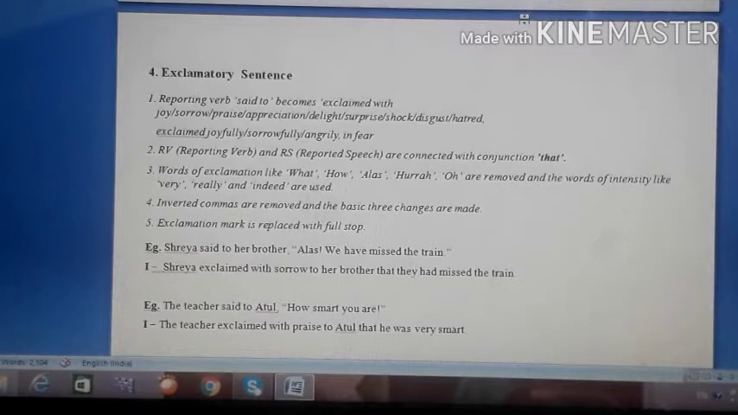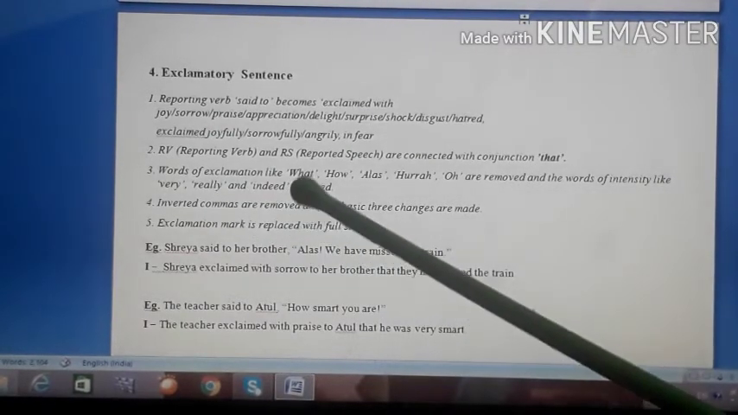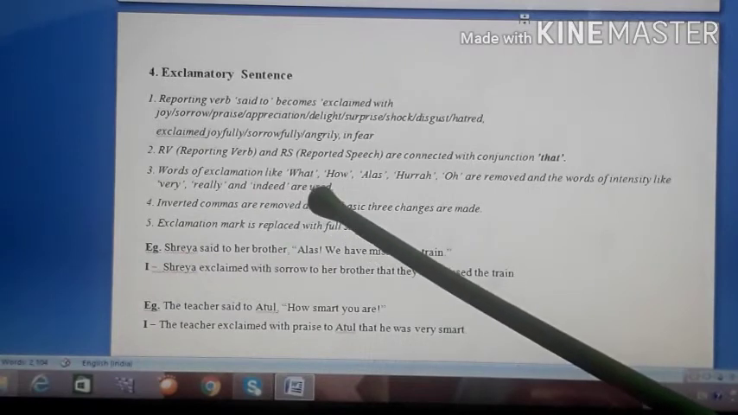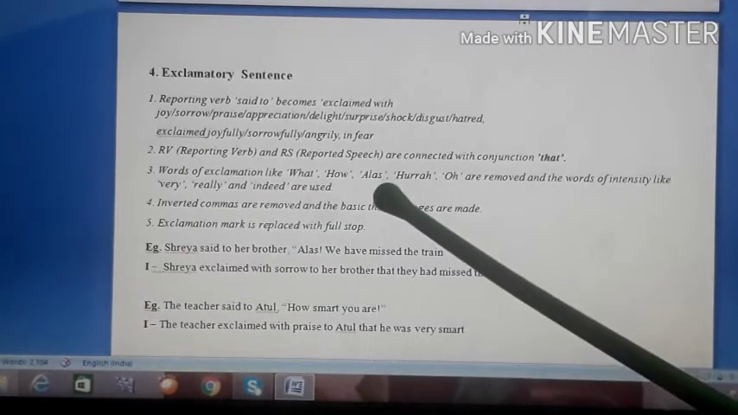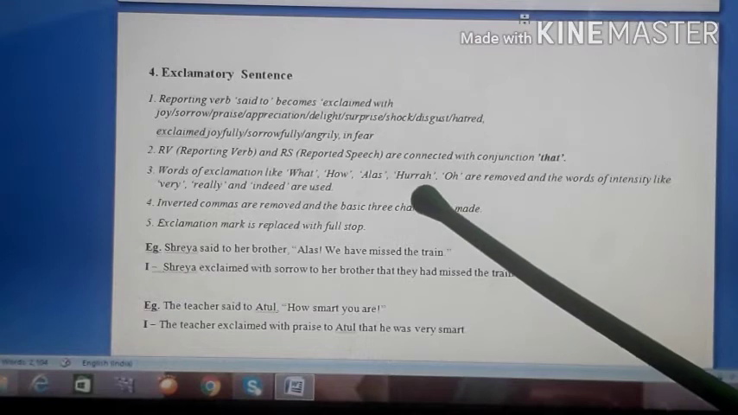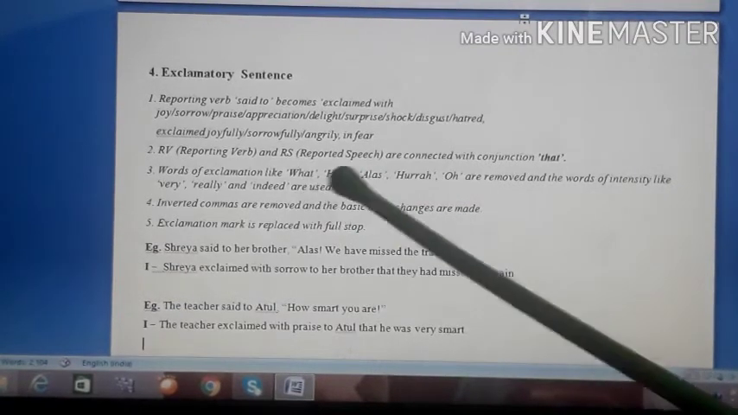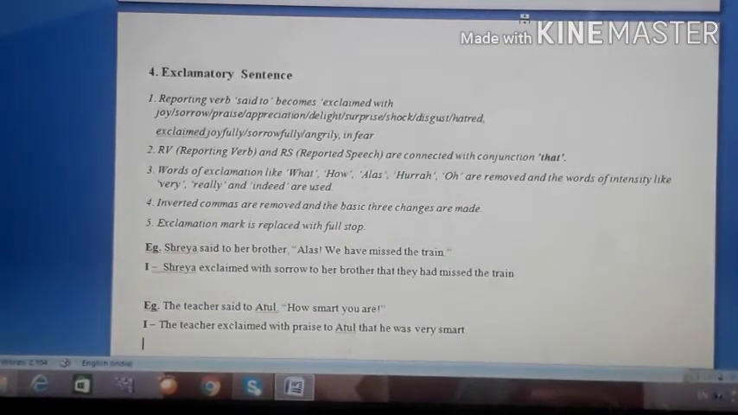Students, you have to keep this thing in mind. Words of exclamation are which ones? What a nice flower it is, how beautiful you look, alas, you lost your mother, hooray, we have won the match, oh, I were a bird. So all these words are the words of exclamation.